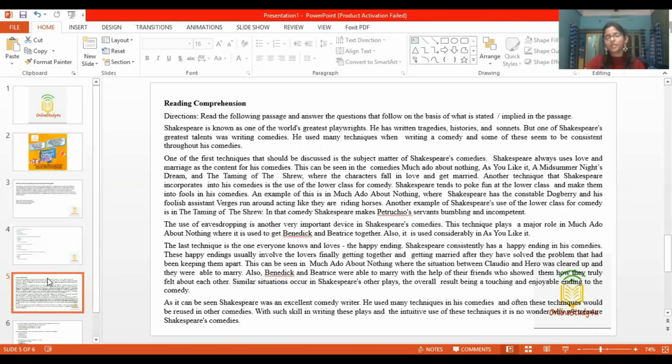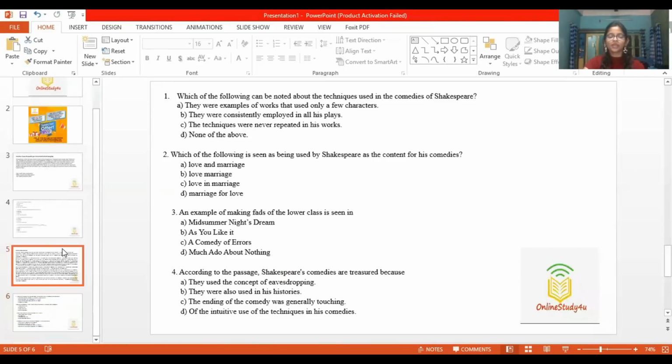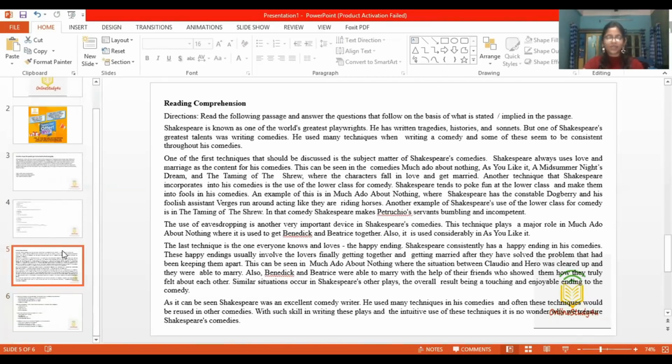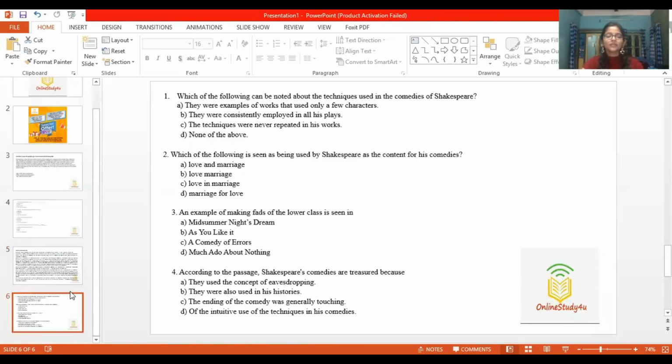Now let's move on to the next one. It is a long comprehension. When we see such long comprehensions, we think that it will take a lot of time and we just laze around it. And it indeed takes a lot of time. So to save time, some of us read the questions and the options and then just look for the options in the passage to find the correct answer. But according to me, the right trick is to first read the questions and then read the full passage thoroughly and then look for the answers.